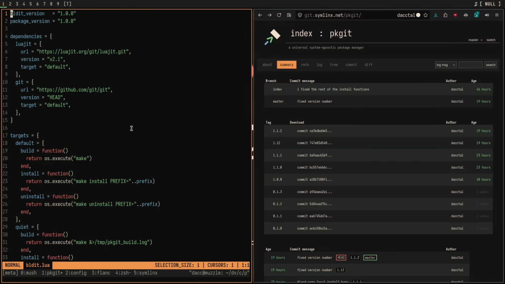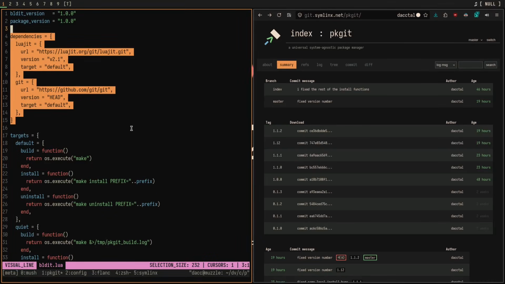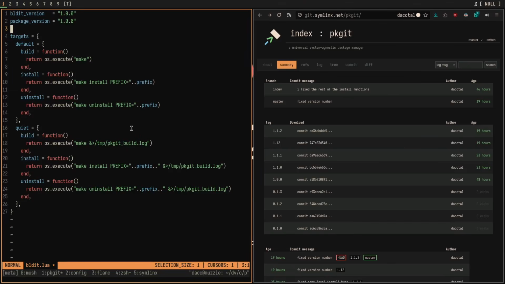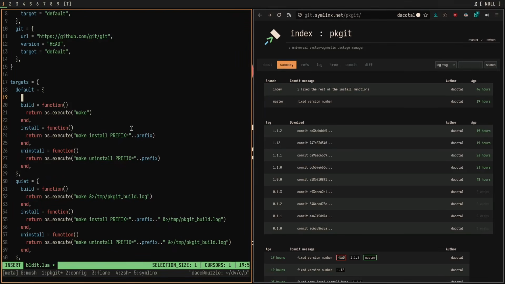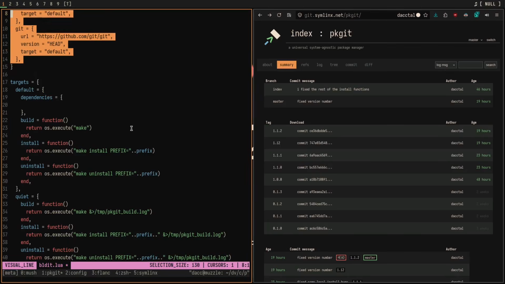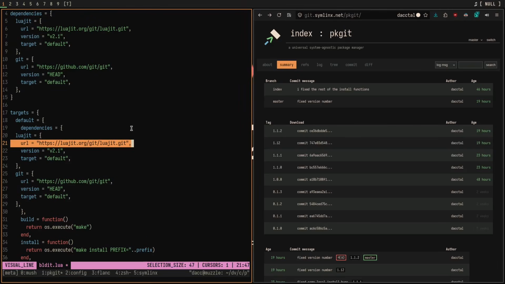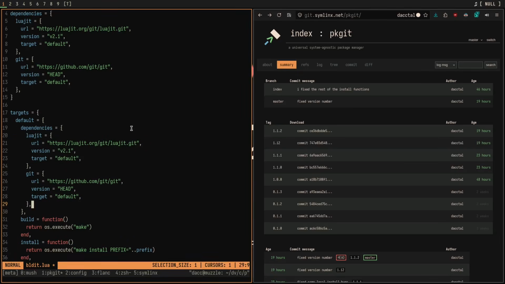Root directory, bldit.lua. One more thing. First of all, you don't actually need this dependencies variable if there are no dependencies. You can just kind of delete this. And then if you have dependencies that are specific to specific targets, like a client target, for example, you have different dependencies for client and server. You can just add dependencies inside of this, just like so, right? So you can copy these into a specific target and then obviously indent them correctly. There we go. And now we have a correct dependencies table specifically for this exact target.